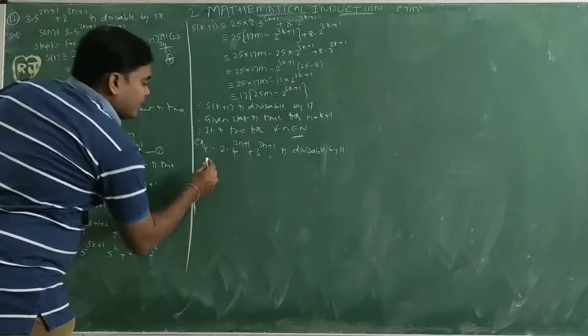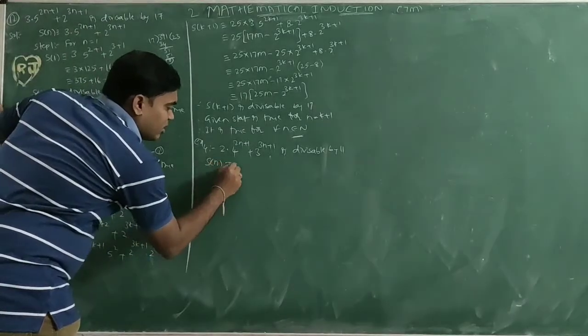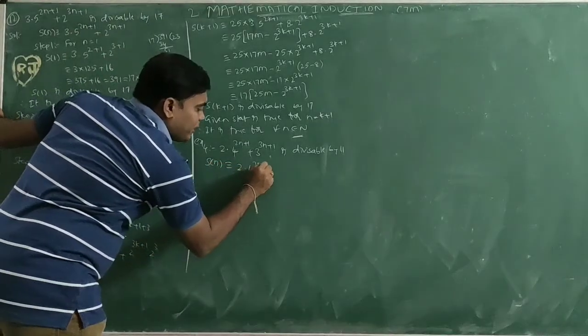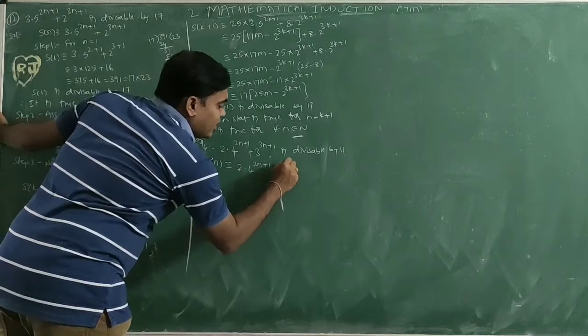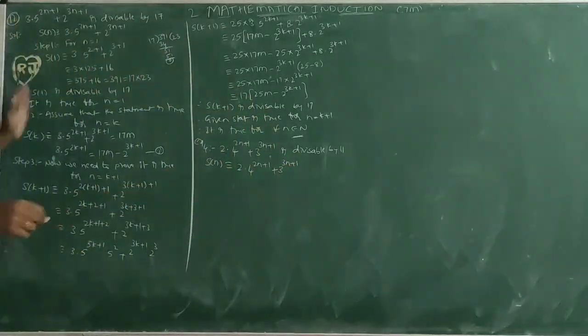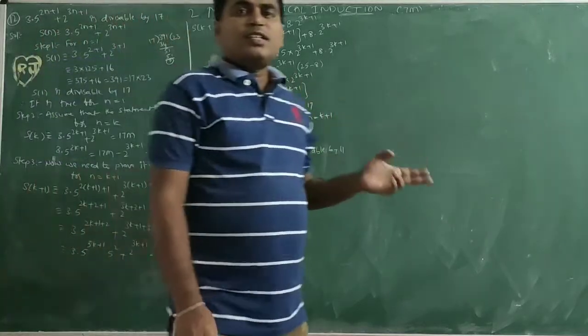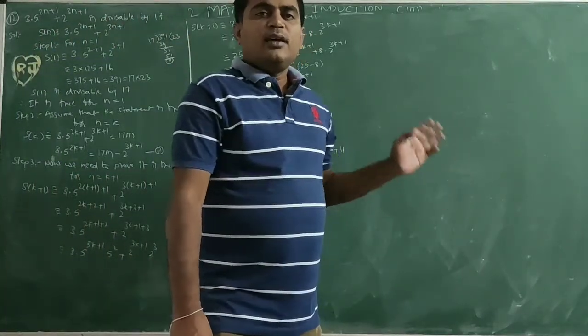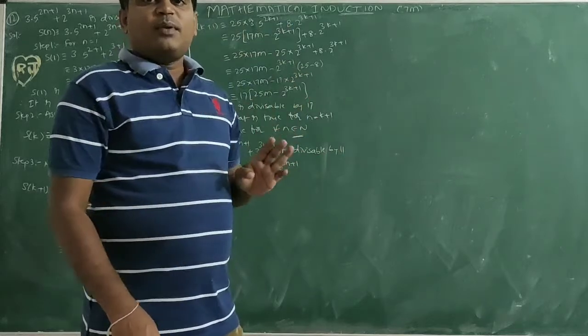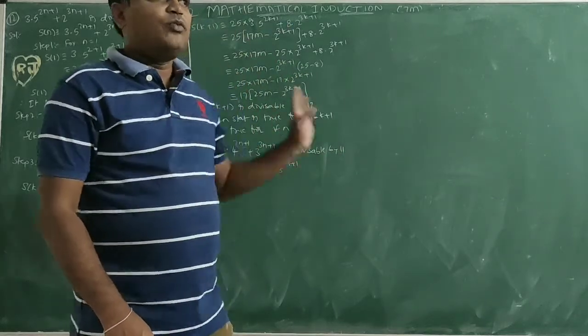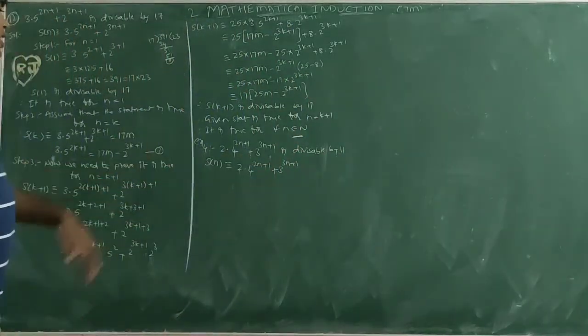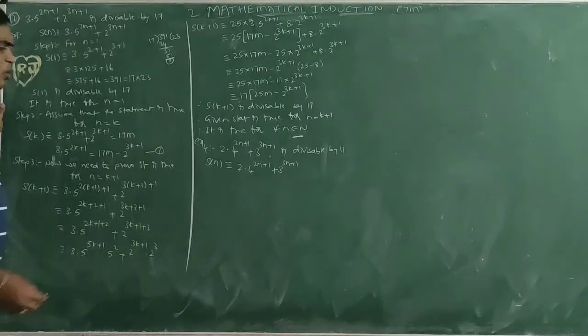Whatever it is given, I am taking S of n: 2 into 4 power 2n plus 1 plus 3 power 3n plus 1. So similar to this one, we need to prove for n equal to 1. Assume that the statement is true for n equal to k. We need to prove it for n equal to k plus 1. If these three steps are satisfied, it is true for all natural numbers. First, it is S of n. Now, step 1.